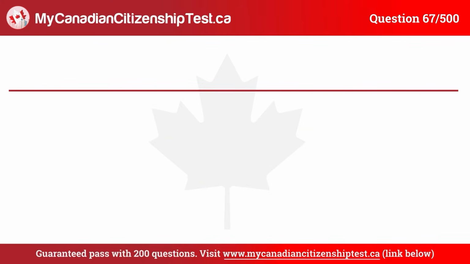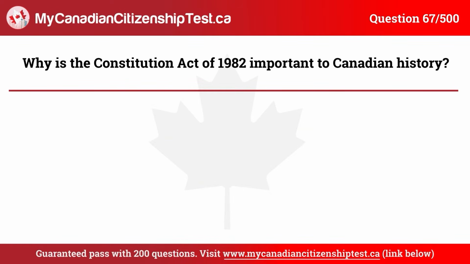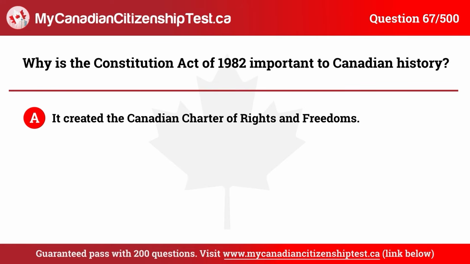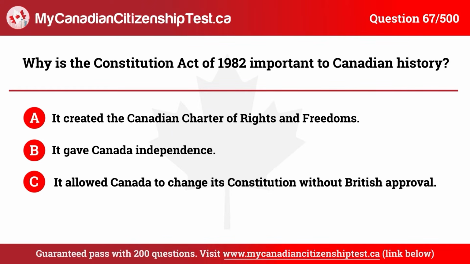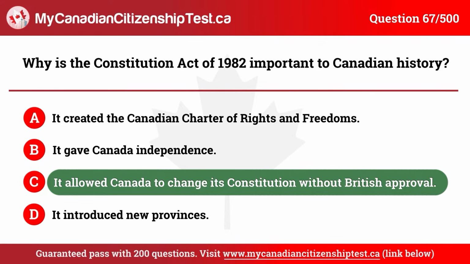Question 67. Why is the Constitution Act of 1982 important to Canadian history? A. It created the Canadian Charter of Rights and Freedoms. B. It gave Canada independence. C. It allowed Canada to change its constitution without British approval. D. It introduced new provinces. The correct answer is C. It allowed Canada to change its constitution without British approval.